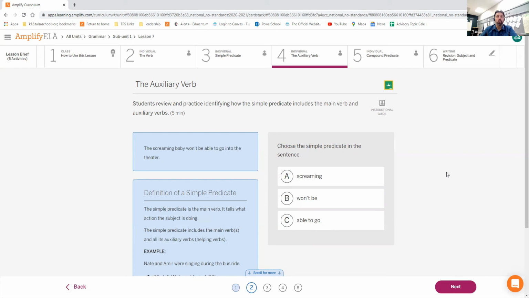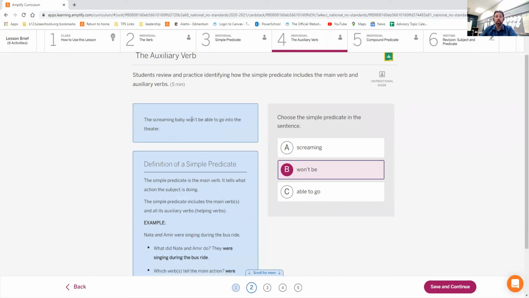The screaming baby won't be able to go into the theater. The screaming baby won't be. Okay, screaming is a verb, but in this situation, it's not. It's just describing which kind of baby we have. This baby is screaming, and the screaming baby will not be versus the screaming baby will be are very different things. That's why won't be is the correct one. Okay, I hope that one makes sense to you, but you have to have the won't modifying the be. Otherwise it would say will be.